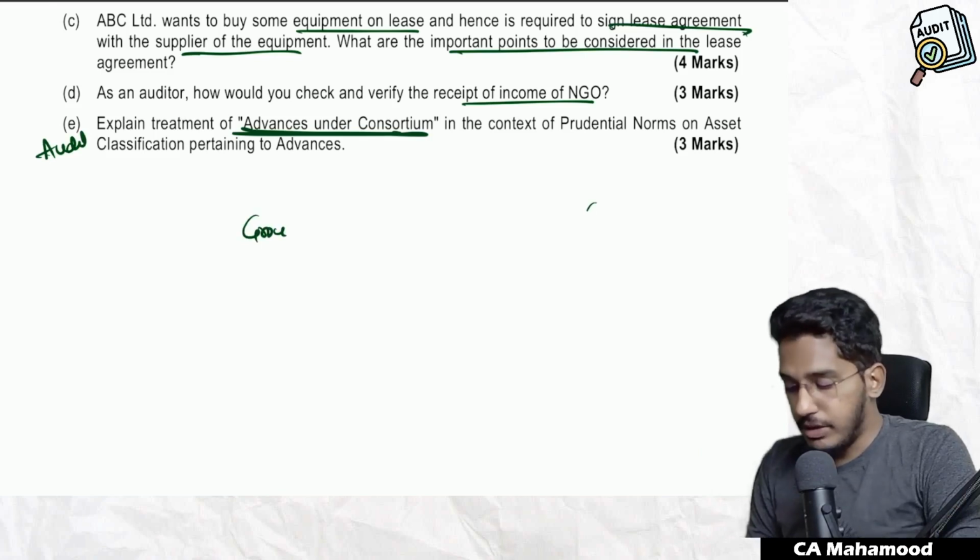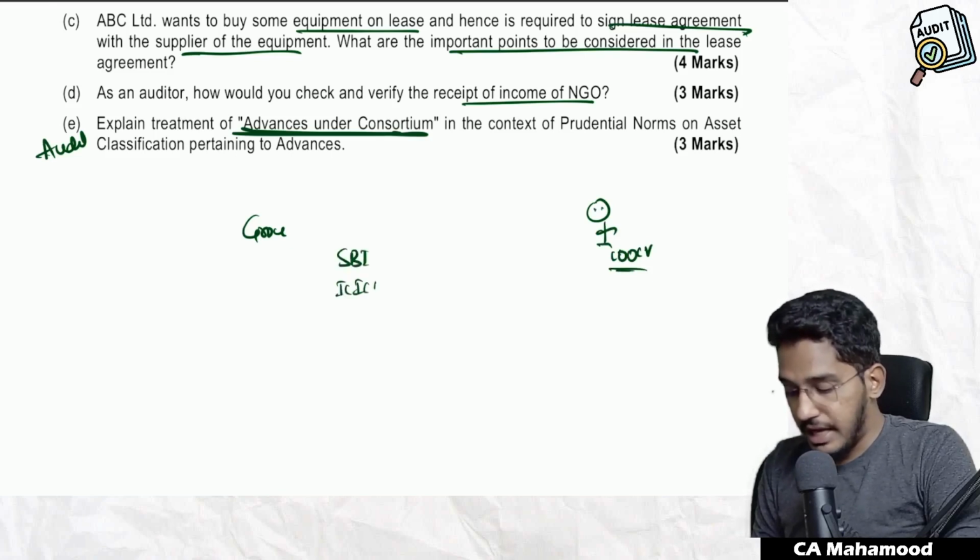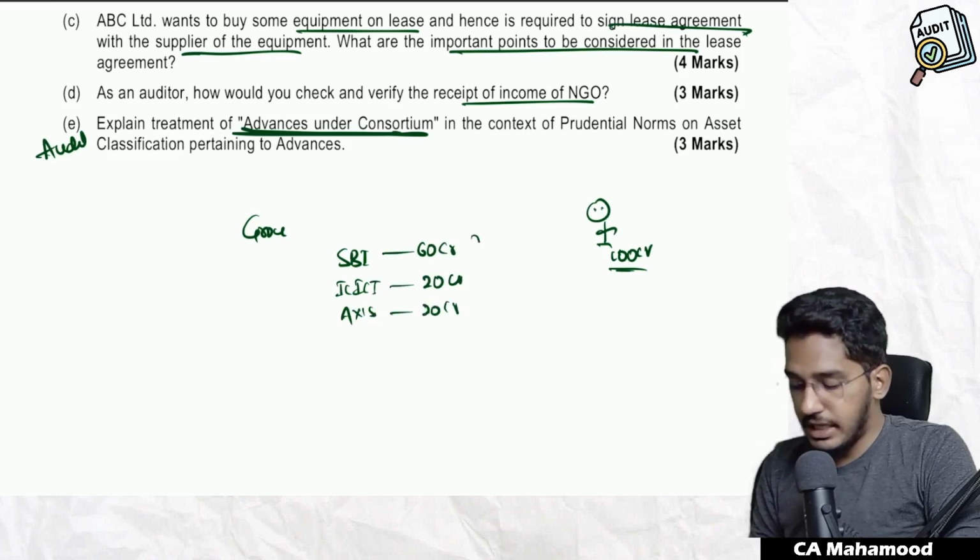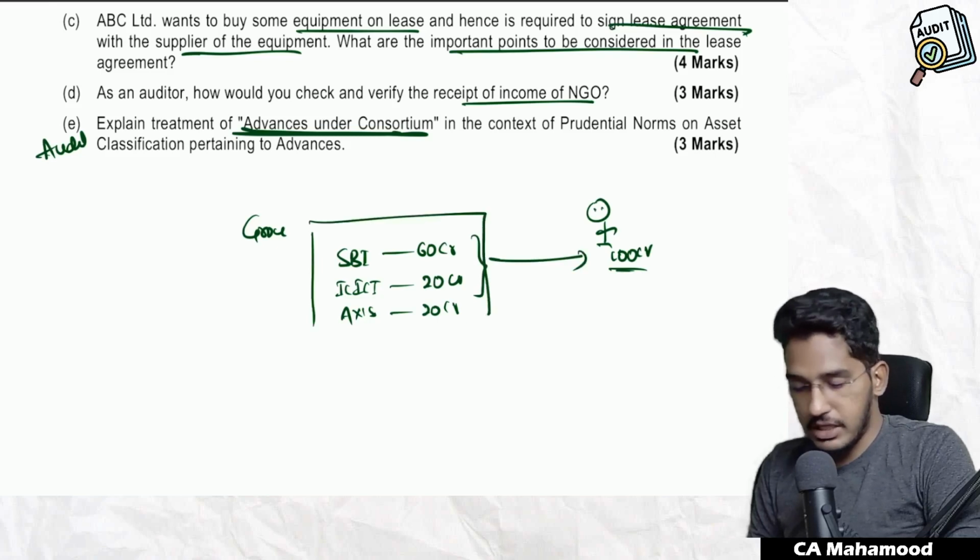For example, one person has asked a loan for 100 crore rupees, but a single bank did not give the loan. All the banks came together. For example, SBI, ICICI, Axis Bank. 3 banks came together and gave the loan. So SBI gave 60 crores, Axis Bank gave 20 crores, ICICI gave 20 crores. Collectively they have given 100 crores of loan to this person. This we call it as advances under consortium.